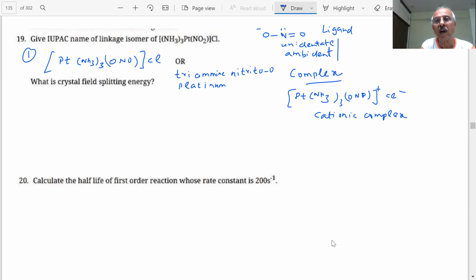And not 2. What do I have? Anionic ligand. So x plus 0 minus 1, student. Minus 1 is equal to 0. Now, and then what is platinum chloride? Chloride.